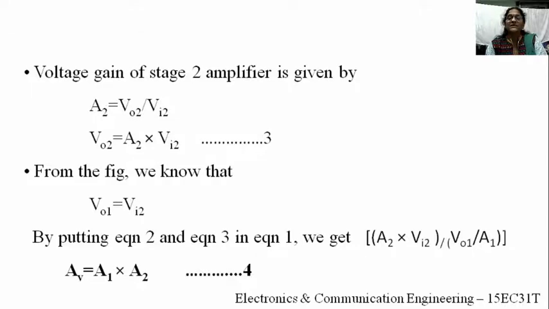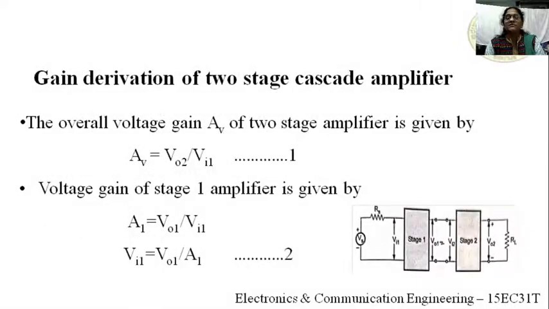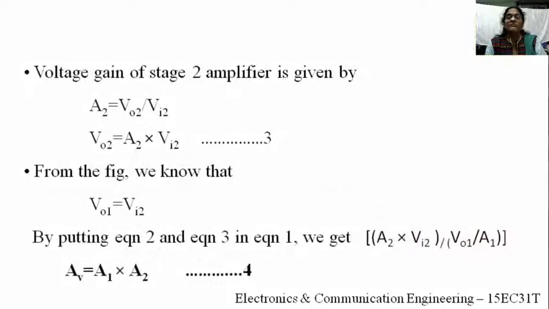From the figure, you observe that the output of the first stage is equal to the input of the second stage. VO1 is the output of stage 1 and VI2 is the input of stage 2. So both are equal. Therefore from the figure VO1 equals VI2, right?